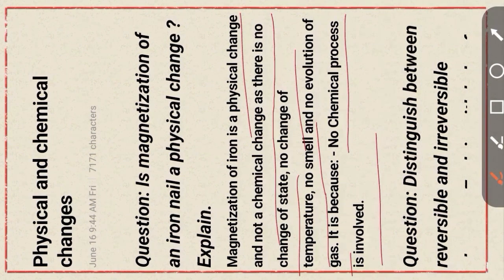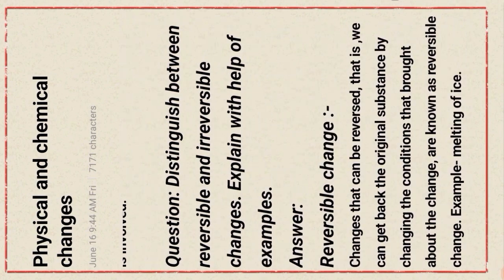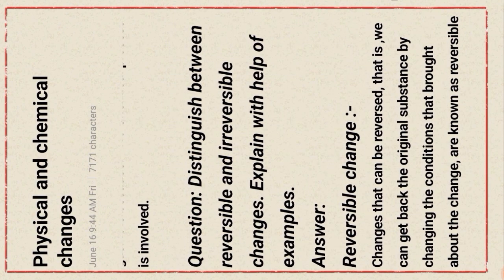No chemical change. No properties show the chemical changes in this question. Magnetization is an example of physical change. Magnetization of iron is a physical change, not a chemical change. Clear?